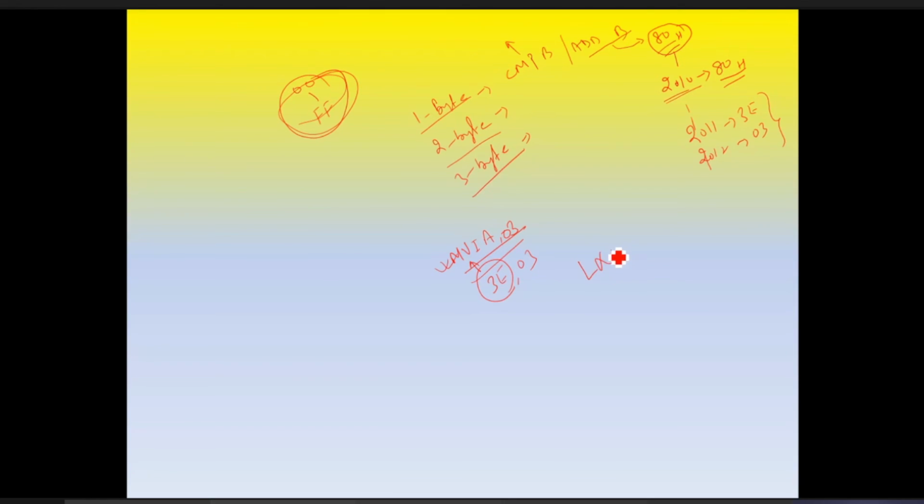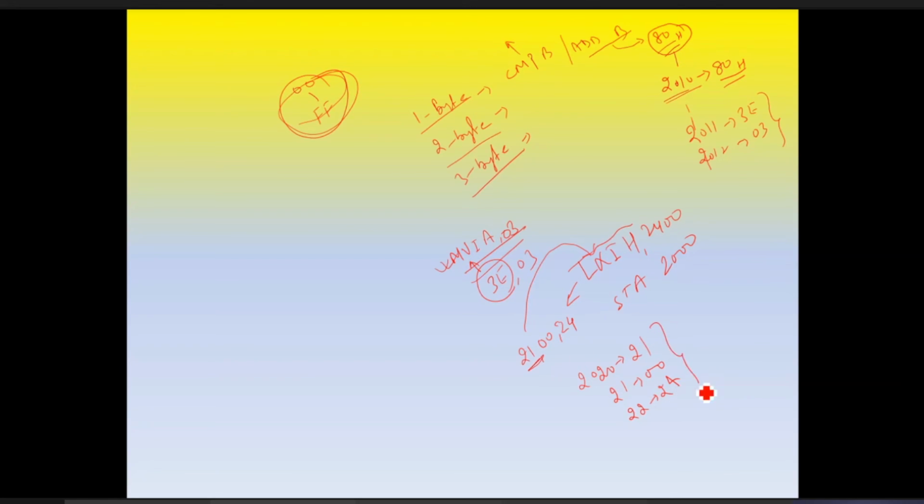Third is LXI H, 2400, or STA 2000. For this LXI H 2400, the machine code is 21 00 24. 21 is the opcode of this LXI H. Suppose at 2020 we are storing 21, at 2021 we are storing 00, and at this place we are storing 24.